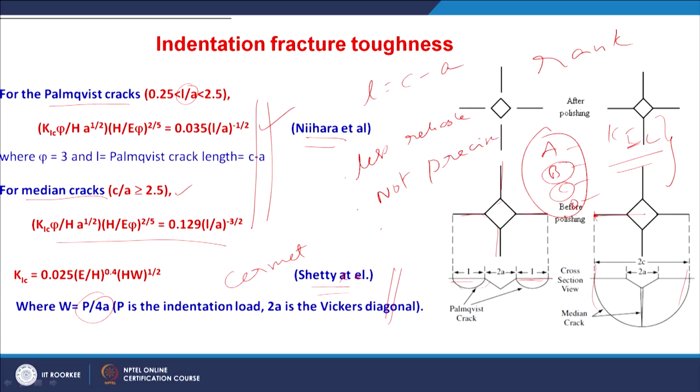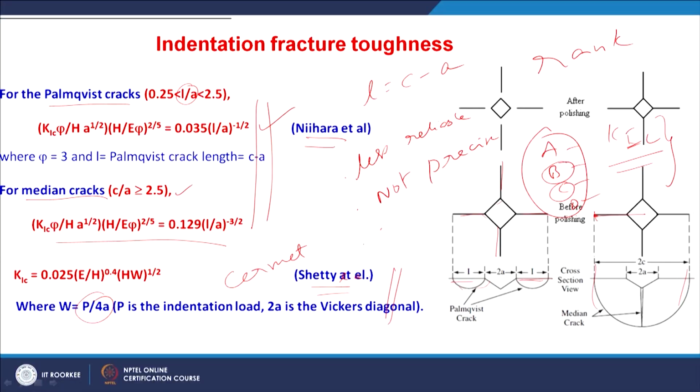We do not use the data obtained by the indentation method for precisely mentioning the fracture toughness of that material, but we use this data to relatively rank the material. So, only for that purpose this indentation fracture toughness is still valid. People are still doing it; otherwise, from the precision point of view, the other method, which is the long crack method, is much more reliable, right.